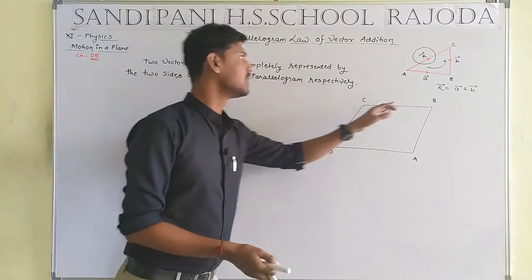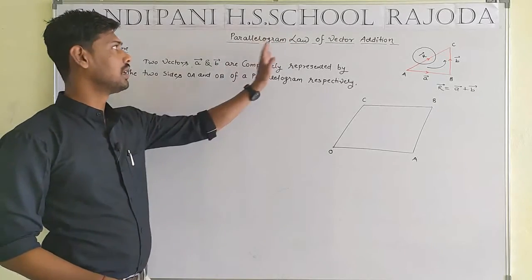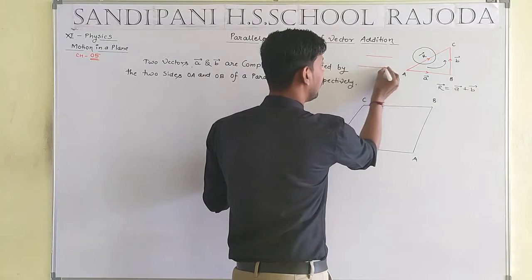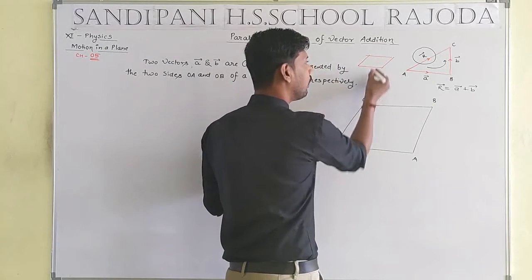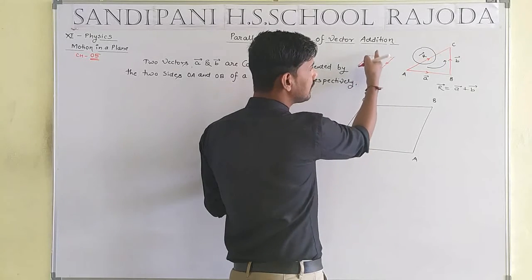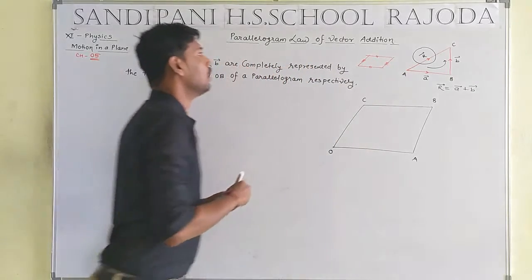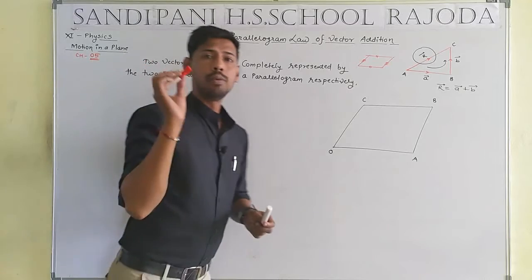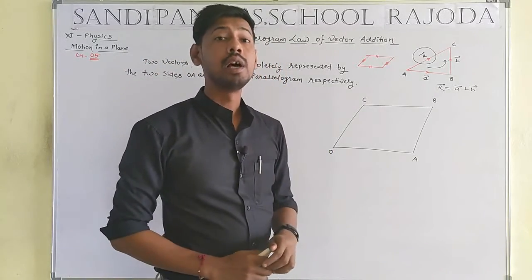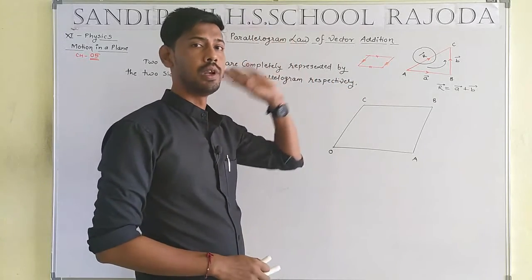But today we study the parallelogram law of vector addition. What is the meaning of a parallelogram? First let us see some small basic things. A parallelogram is a type of quadrilateral in which opposite sides are equal. That means this side will be equal to this side and this side will be equal to this side. Opposite sides are equal and opposite sides are parallel to each other. This type of quadrilateral is known as a parallelogram.